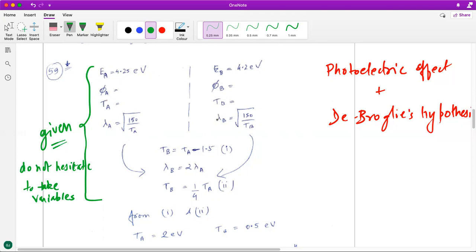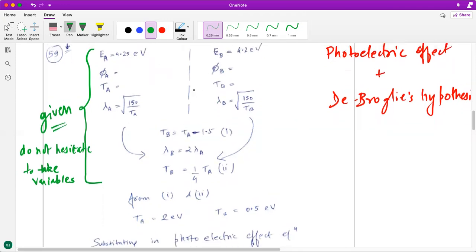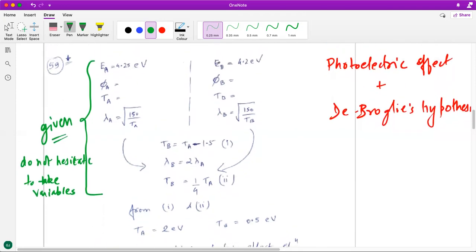So you can notice here that we get the information that the energy of photon is given. Work function you do not know, kinetic energy you do not know. The relationship between de Broglie wavelength and kinetic energy you know, for an electron. This is something which is for electron only. That we have explored, the relationship between de Broglie wavelength and kinetic energy, that it is root 150 by kinetic energy in electron volt. We get the wavelength in angstrom. Right.